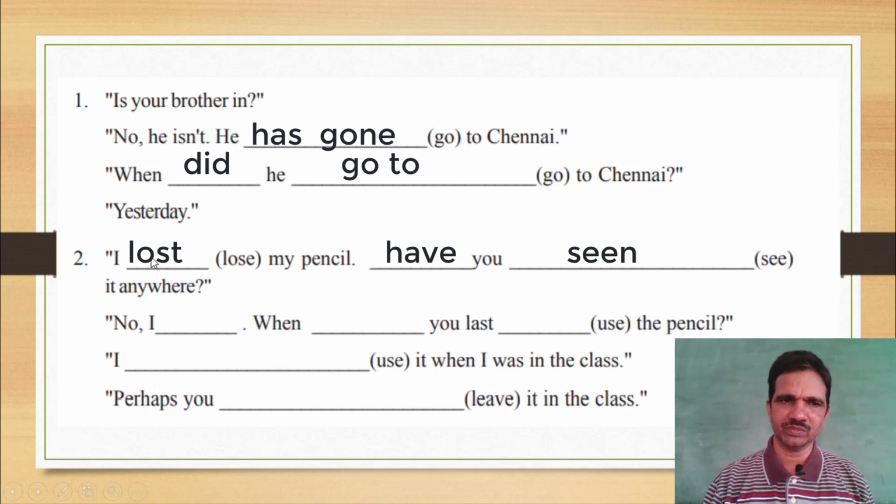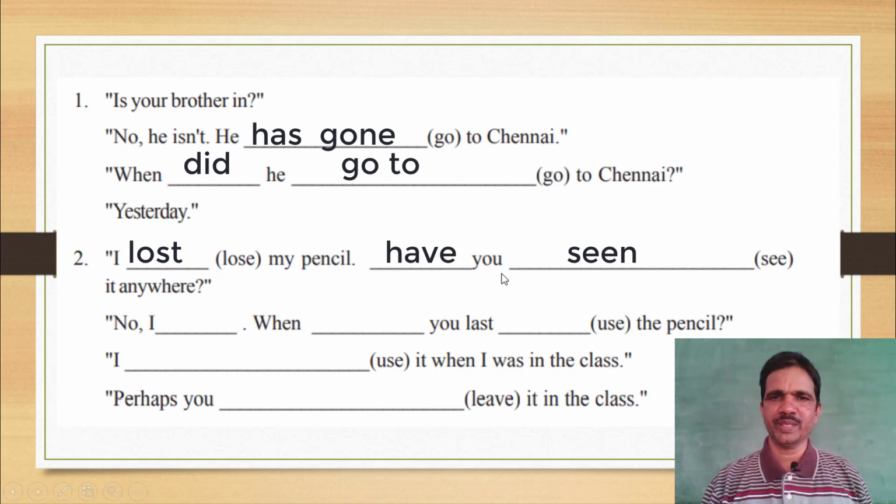Here the first is the V2 form, simple past tense. The second expression refers to present perfect tense, and here it is also a question form. If the subject is we, you, they, any plural, the helping verb is have. If the verbal question begins with have, then it is have plus the V3 form.